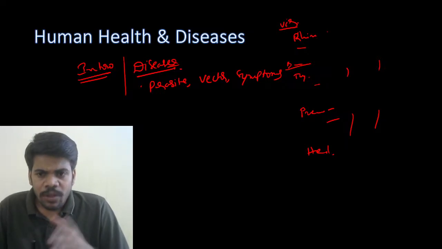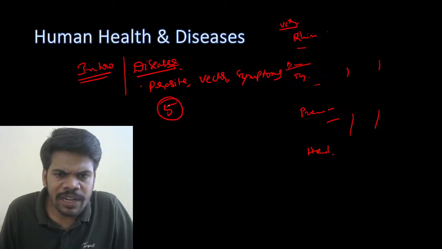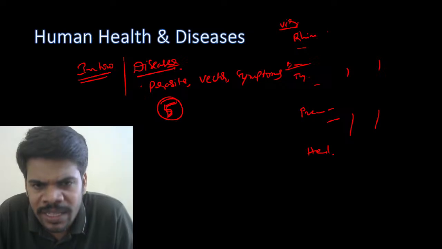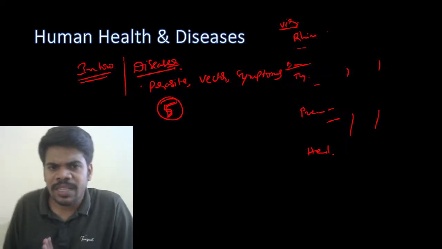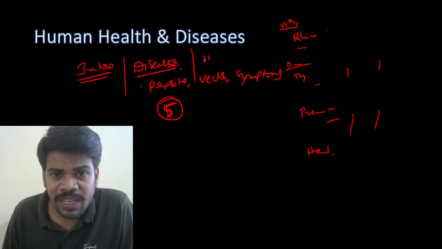If you write like that, from that only there will be a 5 mark question. Definitely, damn definite, there is a chance of a 5 mark question from all the diseases if you read the symptoms and everything. Next, diseases are over. Another concept here, what is it? That is HIV.